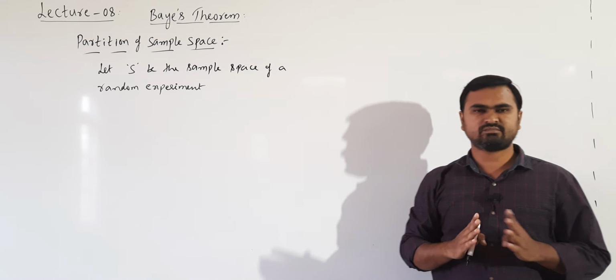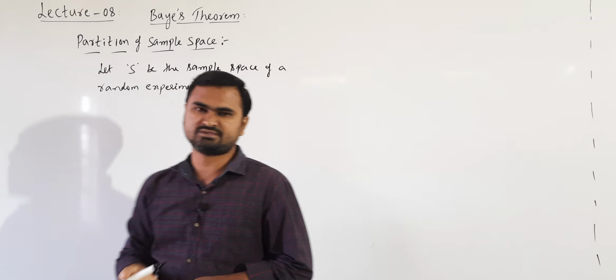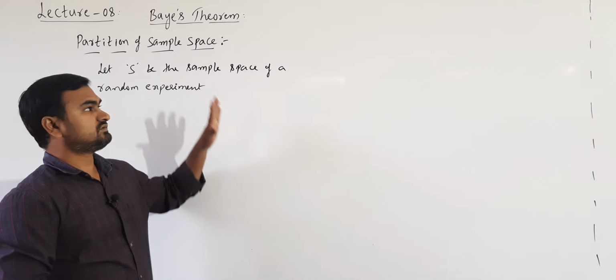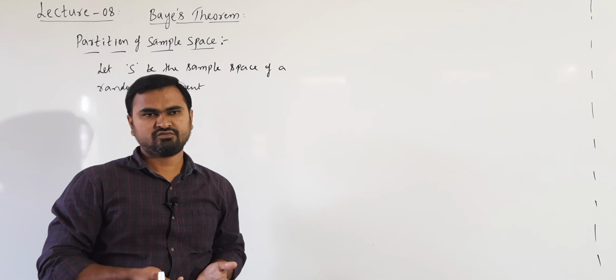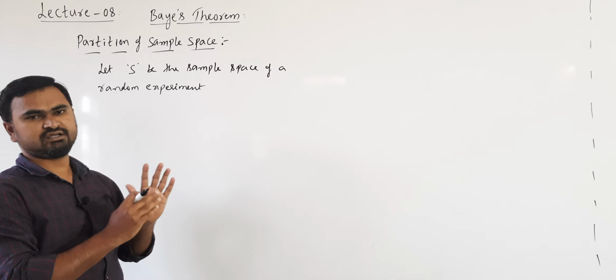Partition of sample space is nothing but dividing the sample space into subsets. These subsets are nothing but events. So we are dividing the sample space into some events which satisfy certain conditions. Partition is nothing but dividing.